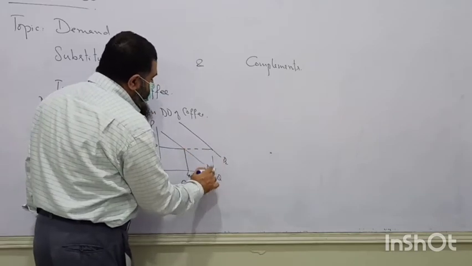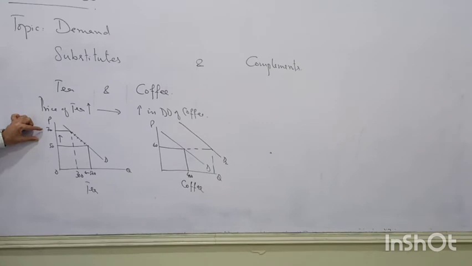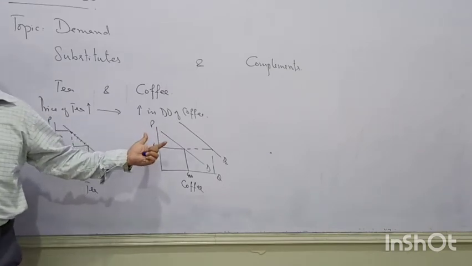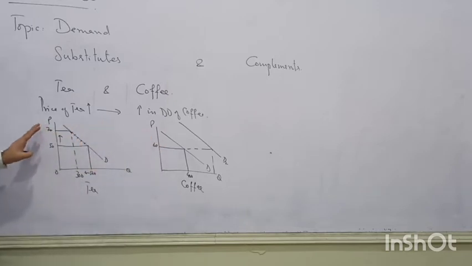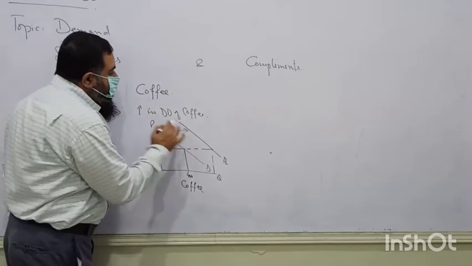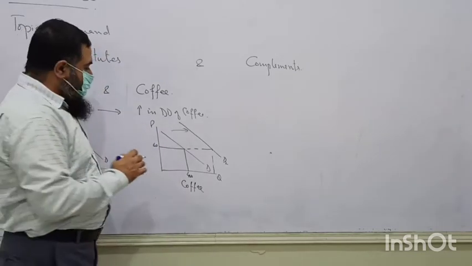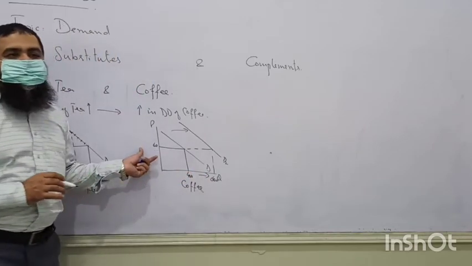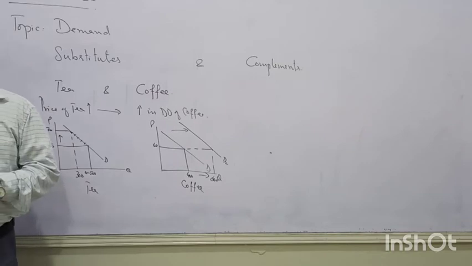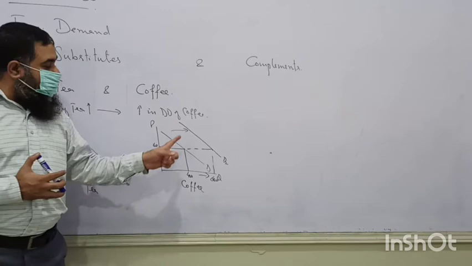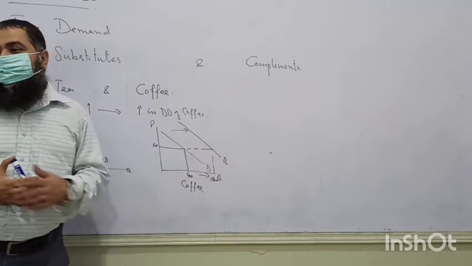Now, for coffee, this increase in price of tea is a non-price factor because the price of coffee is not changing. So it will increase its demand in the market. By how much? You can say here we find 600 units are demanded at price 60. This 200 reduction in consumption here means they have been demanding more of coffee now.